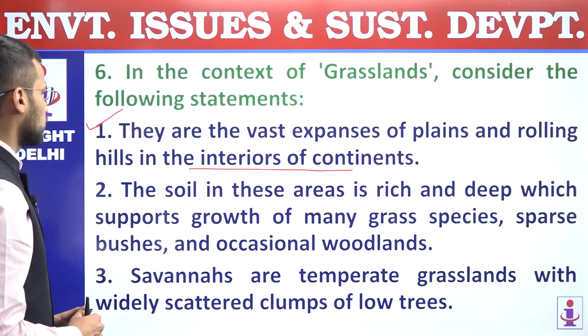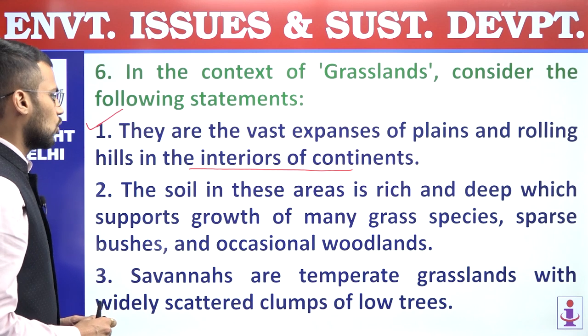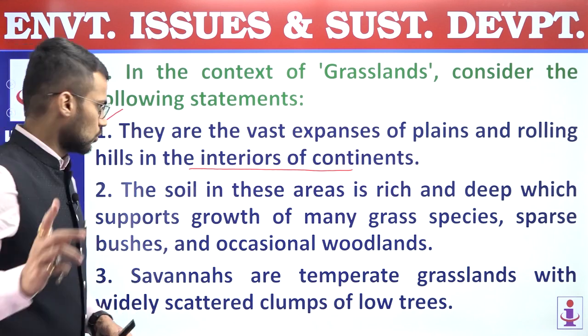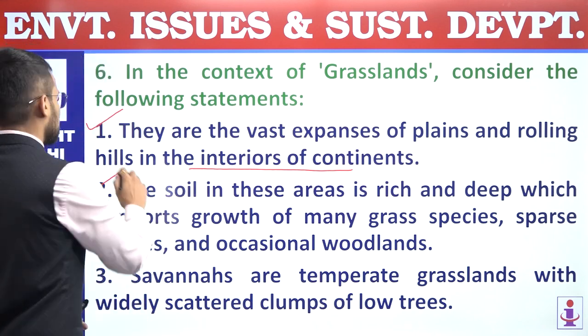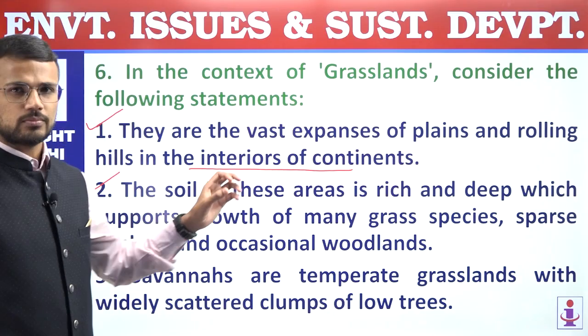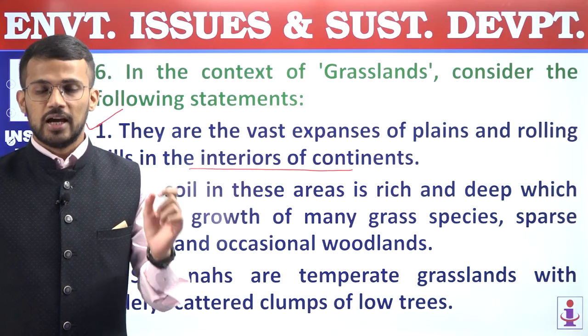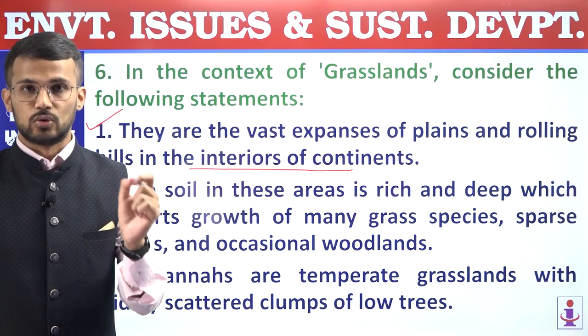Second, the soil in these areas is rich and deep, which supports growth of many grass species, sparse bushes and occasional woodlands. So this statement is also correct regarding grasslands. Grasslands are locations where we have a highly nutritious soil, called Chernozem.